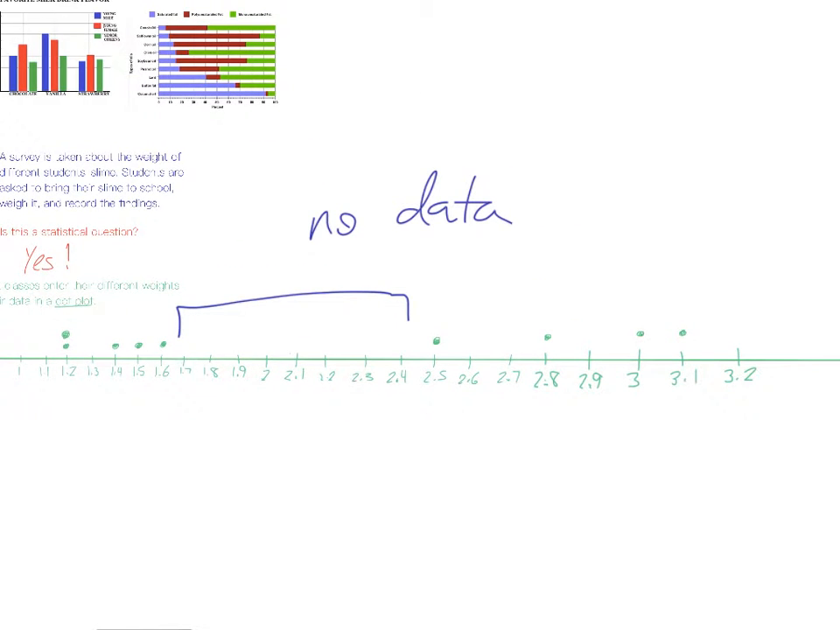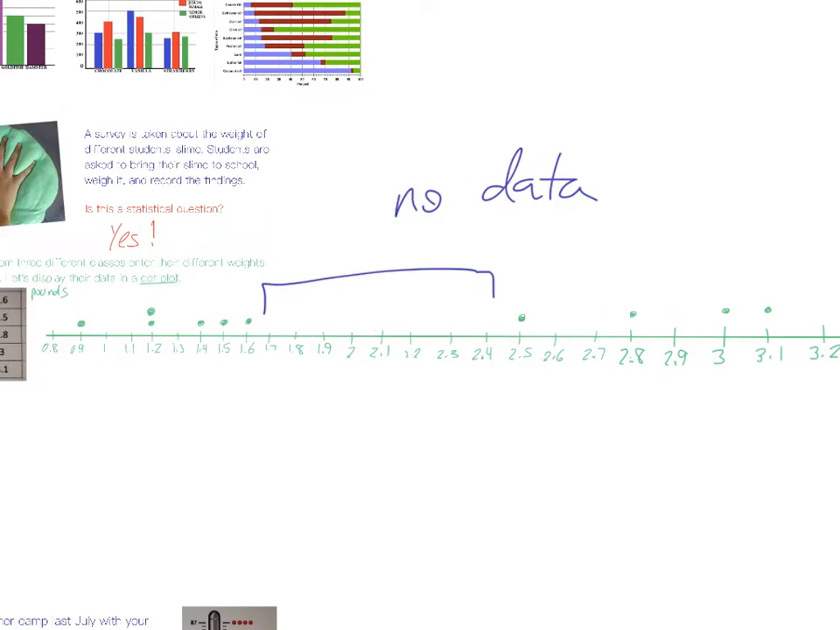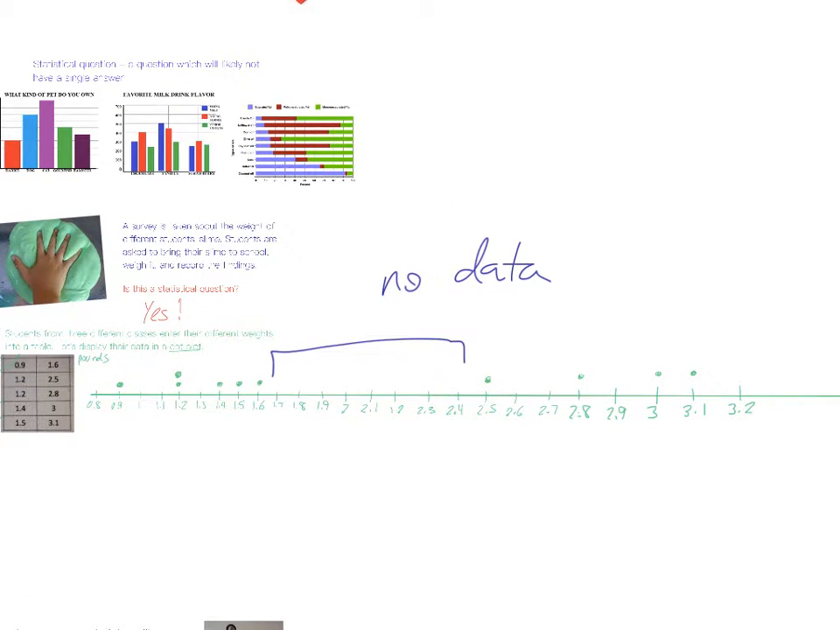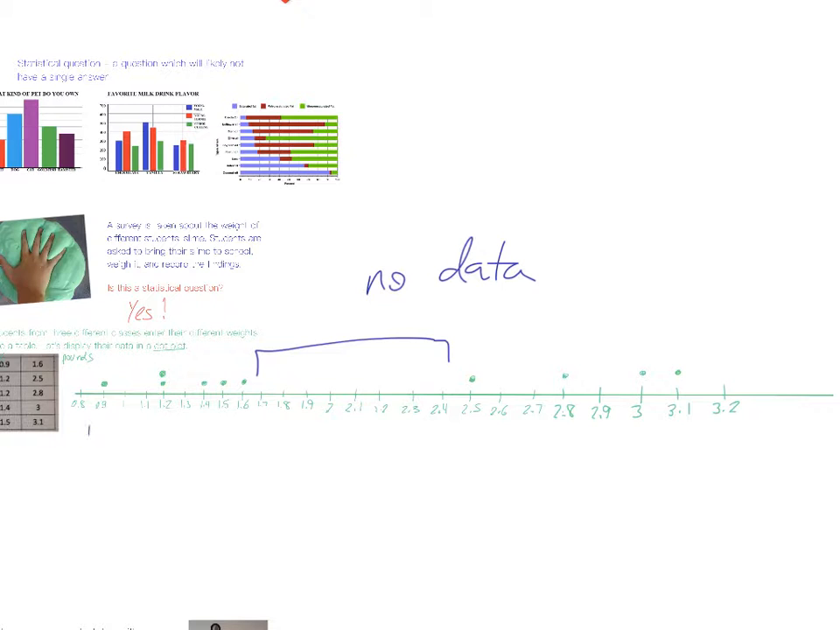There's 1, 2, 3, 4, 5, 6, 7, 8, 9, 10. Okay, 10 total pieces of data. We have 6 pieces of data down here. We've only got 4 up here, and these 4 are a lot more spread out than these two right here. So again, we have a higher concentration of data down here than we do right here.